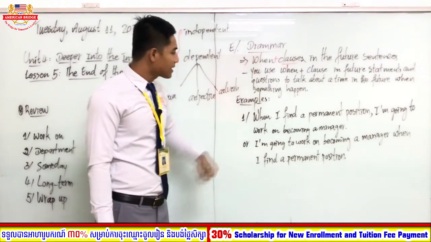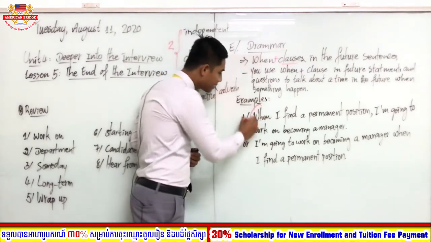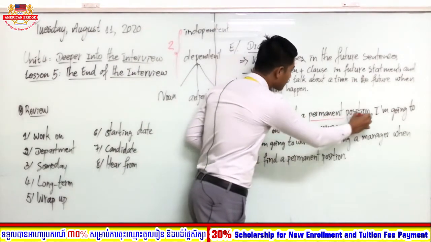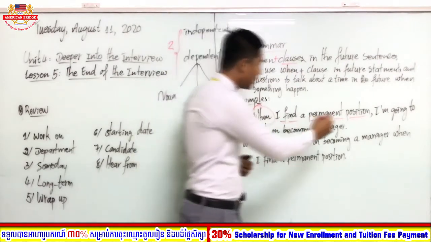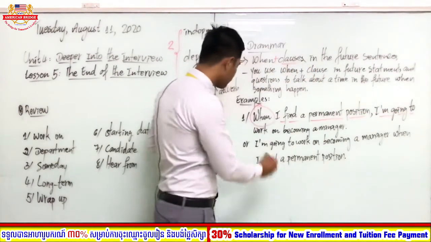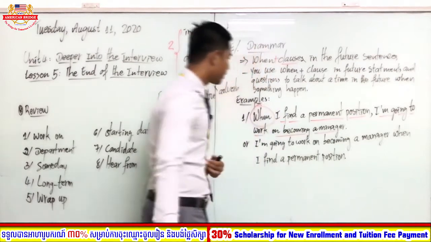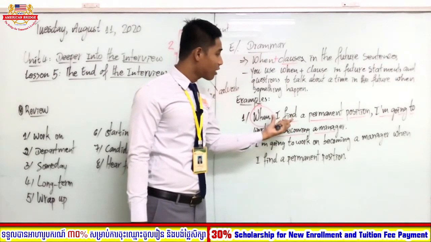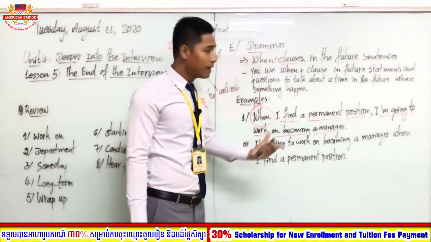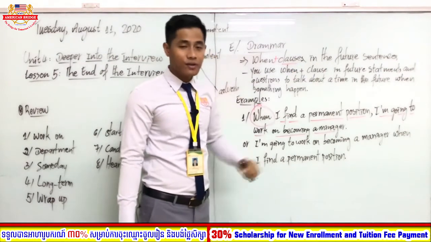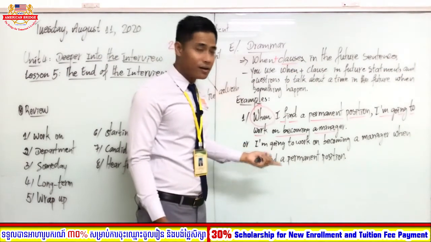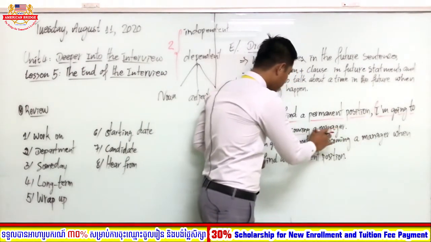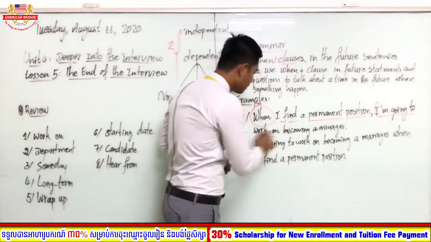Okay, so let's see the example. So this is when, and this is clause. This is clause and this is clause as well. So when clause, when plus clause. We use when plus clause to talk about the future sentence. So which clause talks about the future, everyone? So this clause talks about the future.